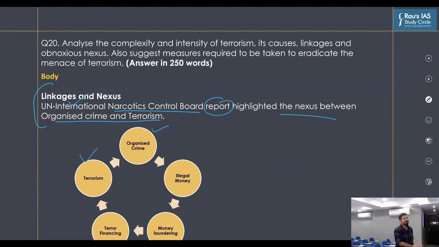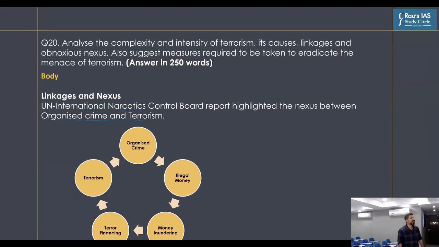That is how you increase the number of dimensions that you write in your answers. Otherwise, if you had gone on to expand all these points, you would have crossed the word limit and it would have cost you time in the examination. So that is how you use diagrams effectively. We already discussed this diagram in the classes that were held in the mains revision classes.